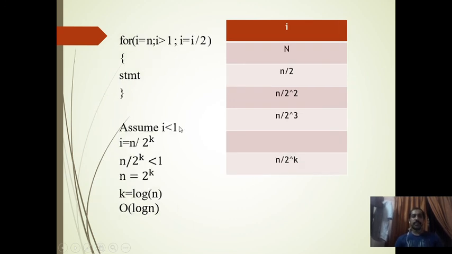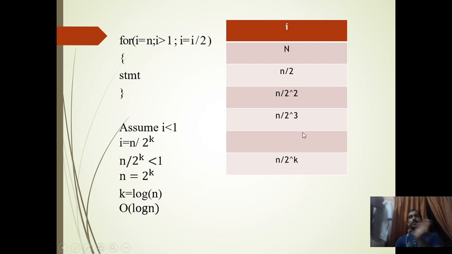Okay, next one. i equal to n, i is greater than 1, i equal to i by 2, and a statement is here. Here i is being divided by 2. Initially it will be n, then n by 2, n by 2 raised to 2, n by 2 raised to 3.